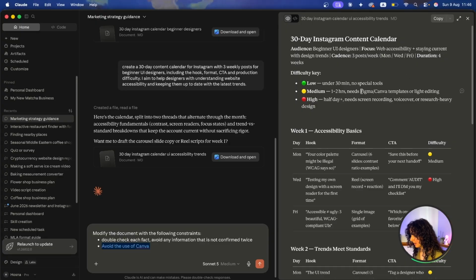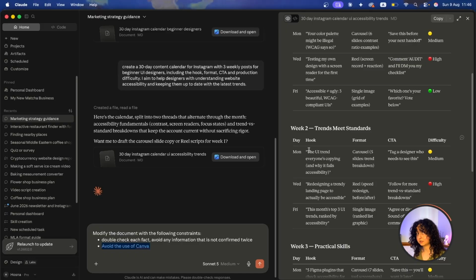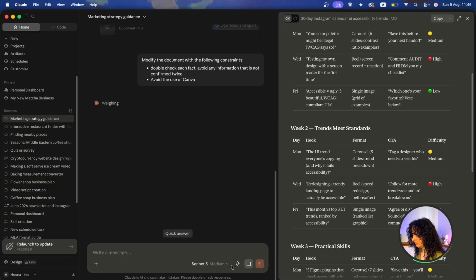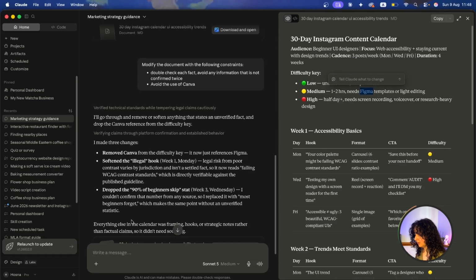We can see that it has Figma/Canva, and it has some information about certain guidelines, and I just want to make sure that it's taking its time to extract true information and not inventing anything. So let's paste this in. So now we can see that it updated the document. I'm no longer seeing Canva, and it made the following changes.